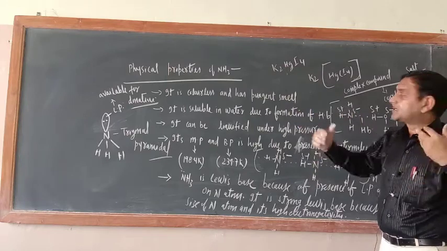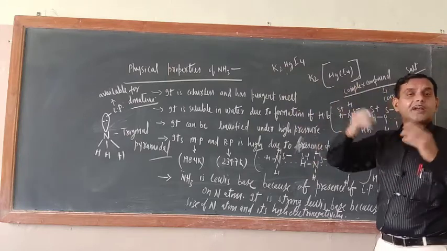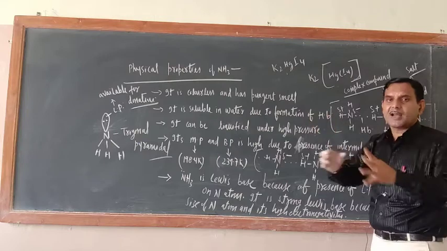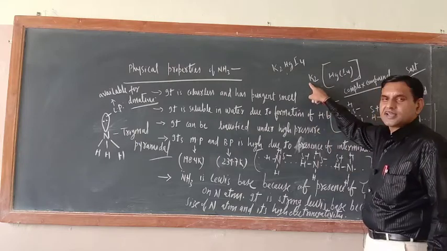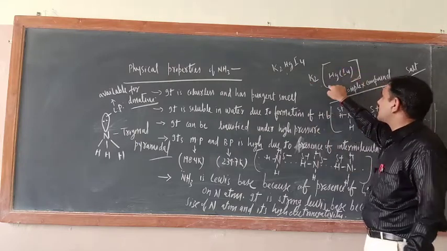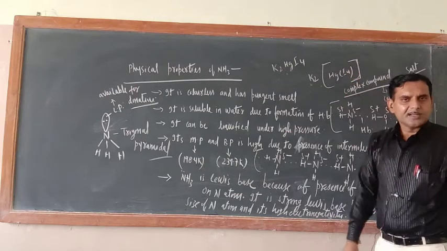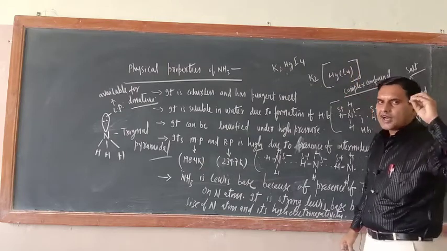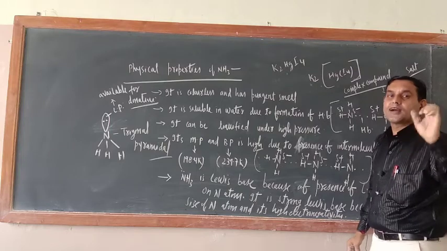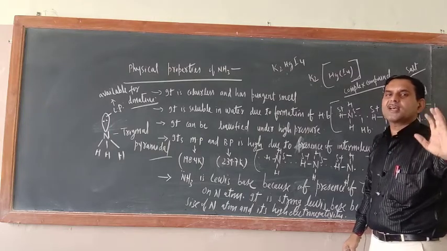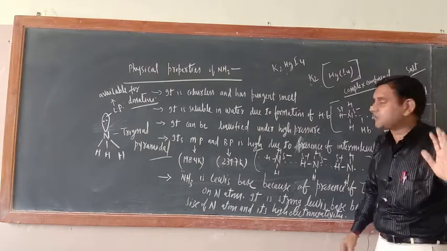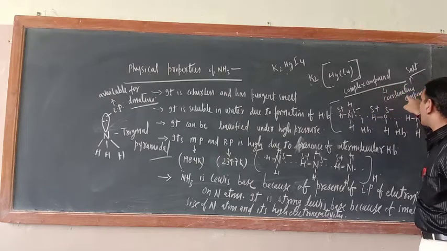Similarly, here also positive and negative ions are combined together; the one outside is the positive ion, and the one inside the square bracket is the negative ion. So these are also salts, and ammonia is a very good complexing agent. Means ammonia is very good at forming complex compounds or coordination compounds.